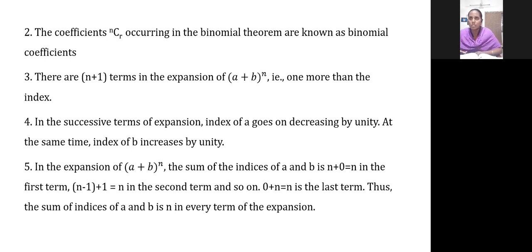The number of terms on the right hand side will be 1 more than the index value, that is n plus 1. If n is the index, n plus 1 terms will be there on the right hand side. That is given in the third point: there are n plus 1 terms in the expansion, 1 more than the index value.